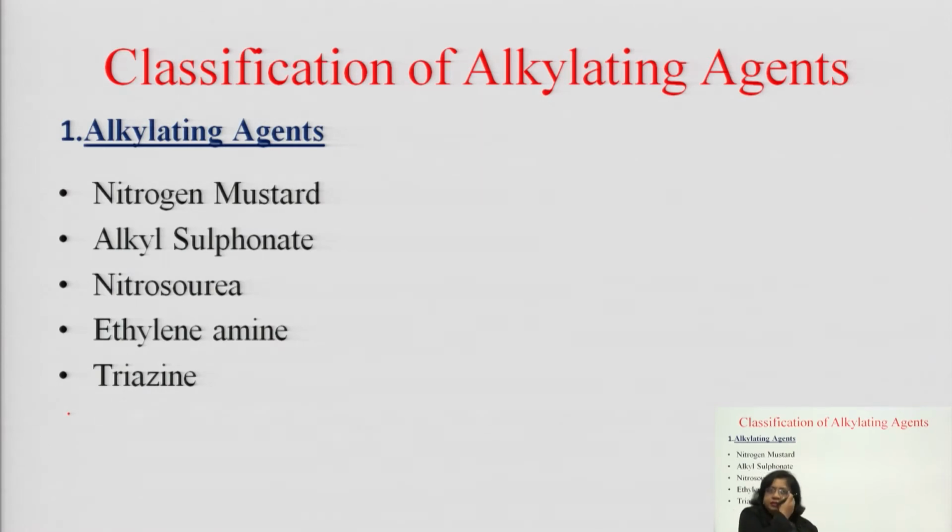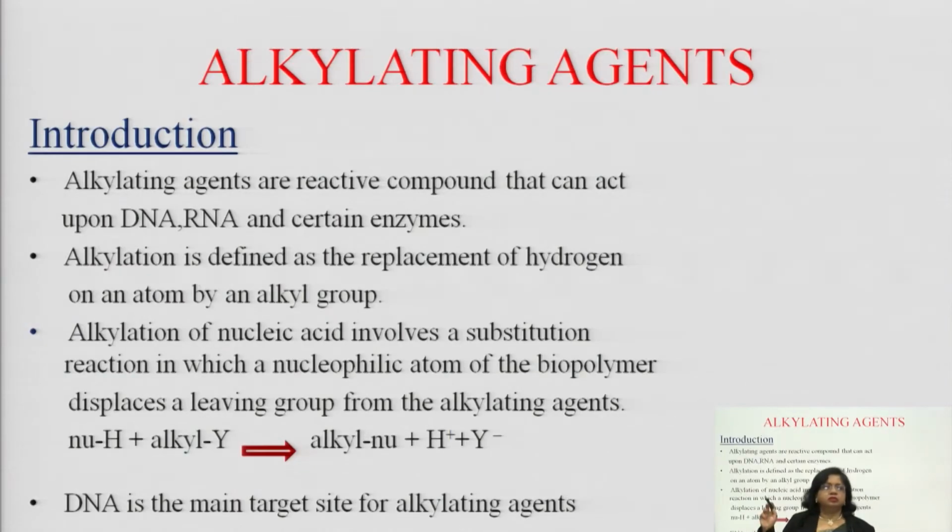Here alkylating agents are further subclassified into nitrogen mustard, alkyl sulfonate, nitrosourea, ethylenamine and triazine. So, we will discuss classification wise mechanism. Individually we will consider each. First I will take nitrogen mustard. So, you should know what is alkylation.